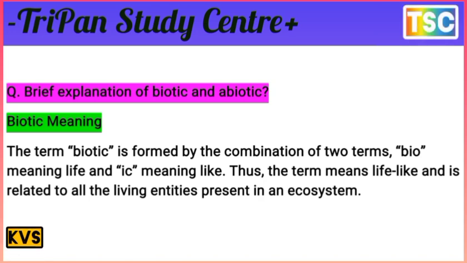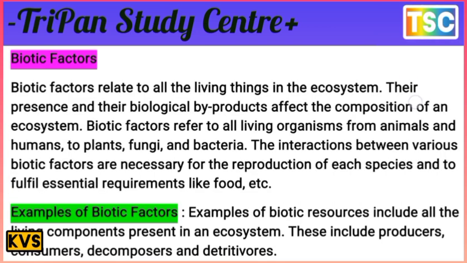This term is related to all the living entities present in an ecosystem. Biotic means living organisms.